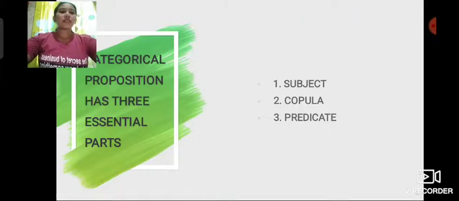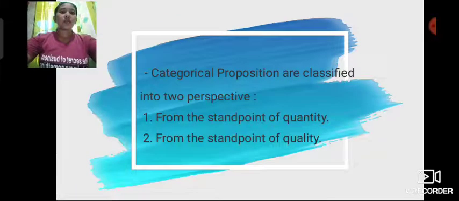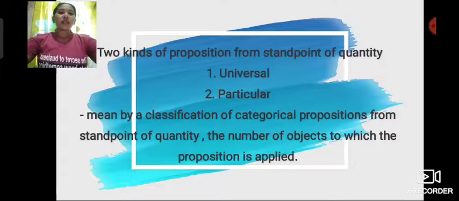Next, a categorical proposition has three essential parts. The first is the subject, second is the copula, third is the predicate. So, let's tackle the two perspectives. Categorical propositions are classified into two perspectives. The first perspective is from the standpoint of quantity and the second is from the standpoint of quality. So let's tackle the first perspective.